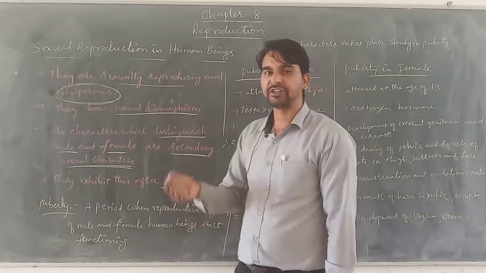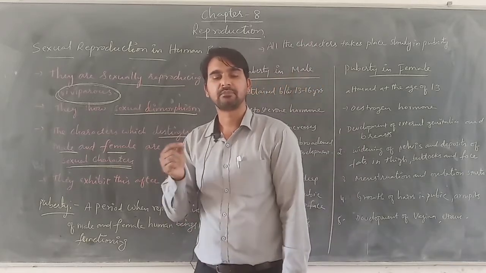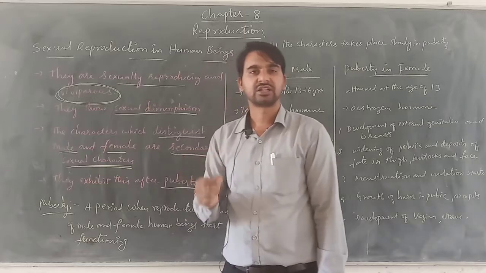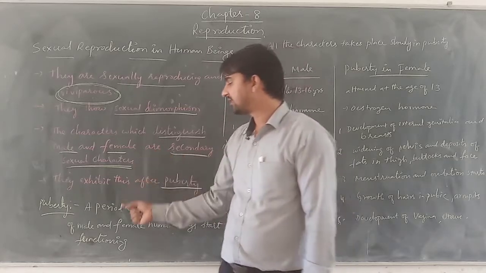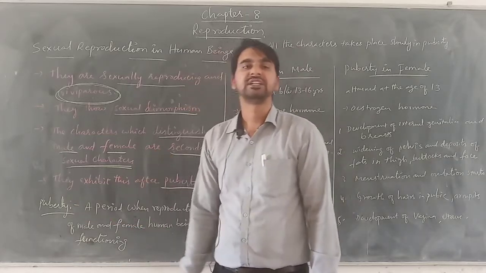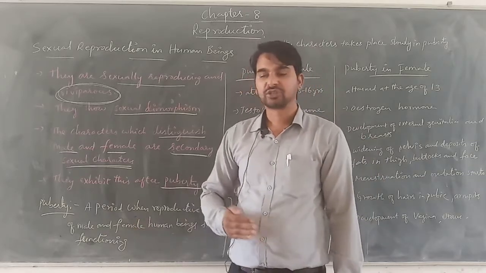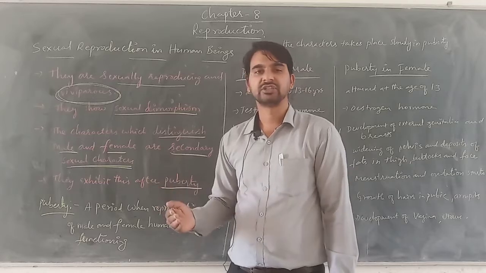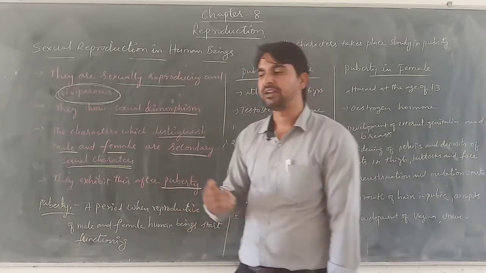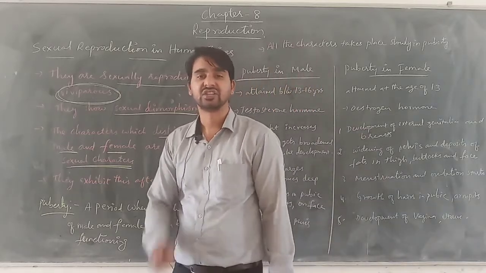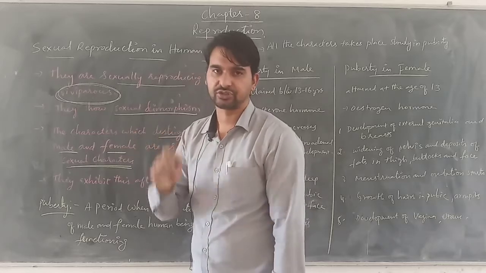That time period at which the reproductive organs start functioning is known as the puberty period. And the time taken for the growth of these reproductive organs, until they can be made functioning, can be defined as the adolescent age.